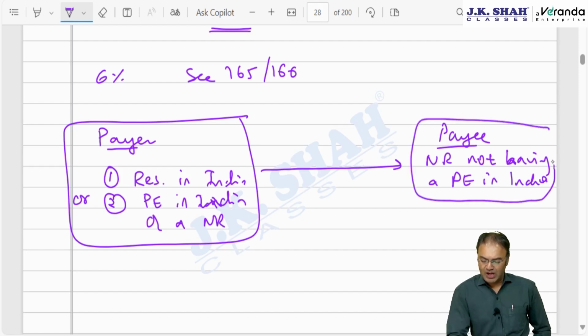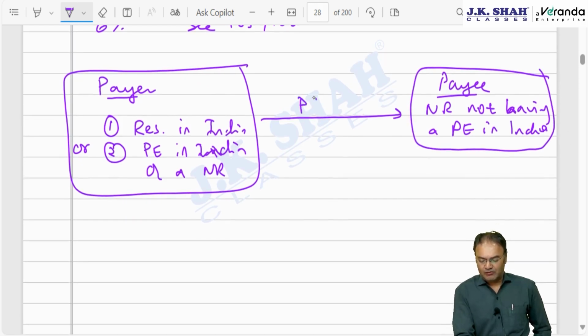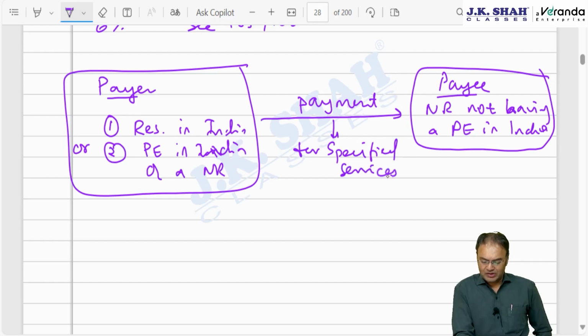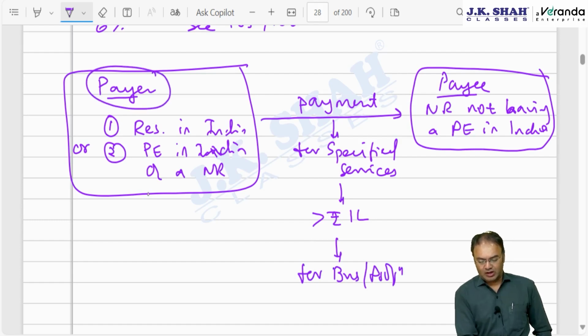Permanent establishment would mean branch, and is making payment for specified services. Payment should be for specified services. Specified service ideally would mean online advertisement services. So the recipient is YouTube, Instagram, Facebook, Tinder, LinkedIn, etc. for specified services, and the payment exceeds rupees 1 lakh for the whole year, and the payment is for business or profession of the payer, not for personal purpose of the payer, then all the conditions are satisfied.